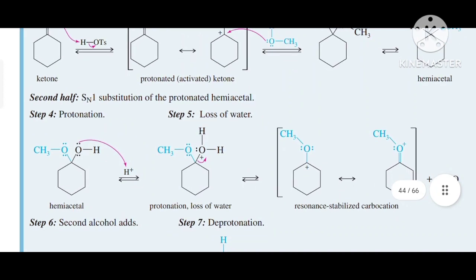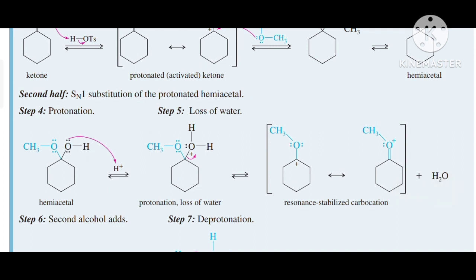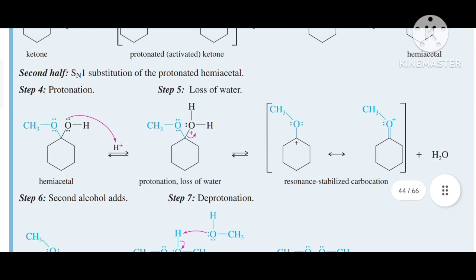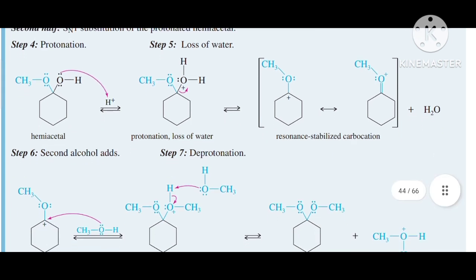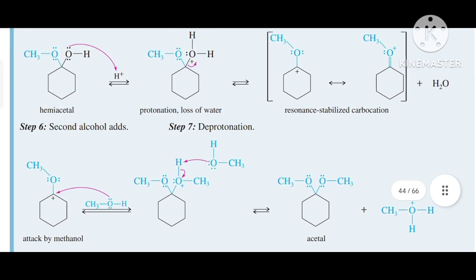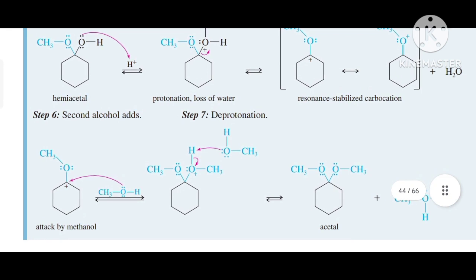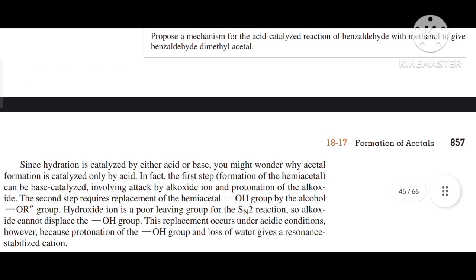And in the fourth step, again protonation takes place and a protonated OH group is present over here. After that it becomes a good leaving group and leaves as a water molecule, forming a carbocation. This carbocation is resonance stabilized by the lone pair of the oxygen atom. Then in the sixth step, our methanol molecule again attacks, and in the seventh step, deprotonation takes place and finally our acetal is formed by this mechanism.